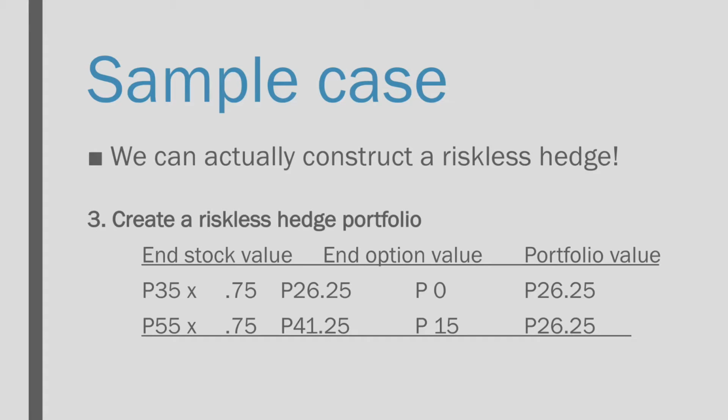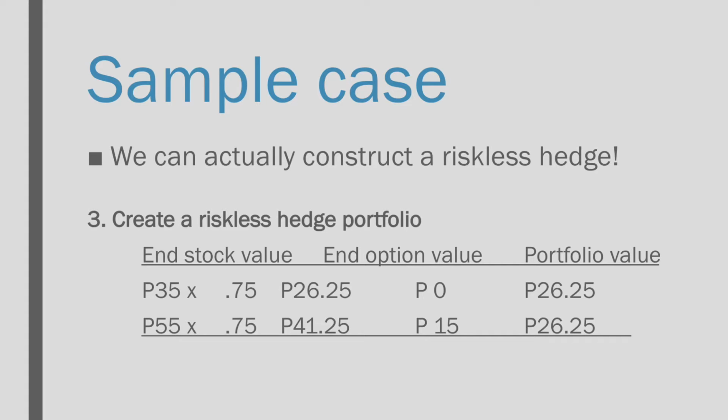Now, if we're going to analyze the situation, the ending stock value of the 0.75 stock will be 26.25 if the stock price is 35. If such is the case, remember that the option value would be 0. So the value of the portfolio is 26.25 in total.